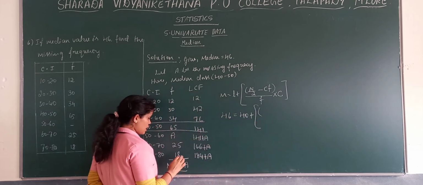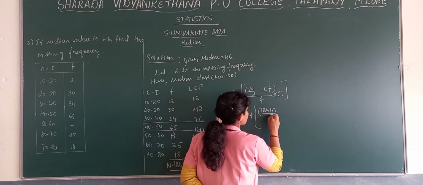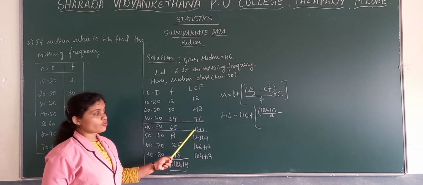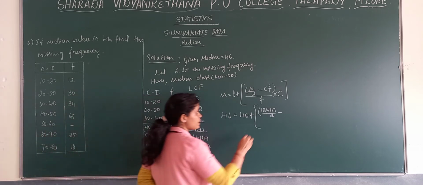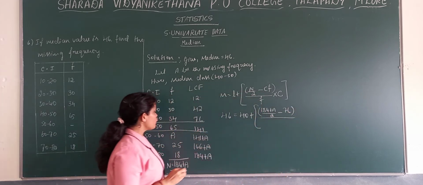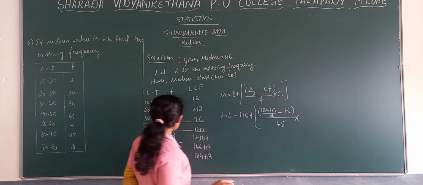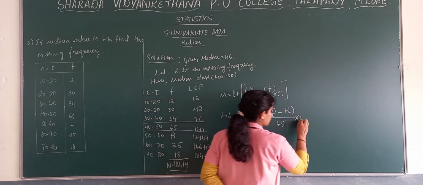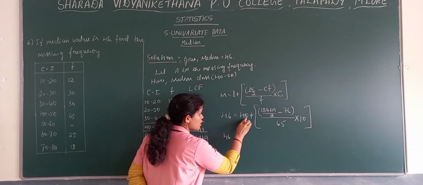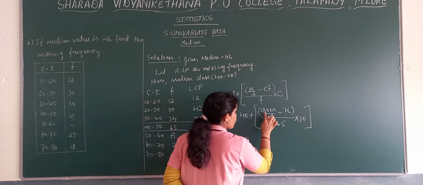n by 2. Write the n value: 184 plus a, divided by 2, minus CF, which is the cumulative frequency of the median class preceding, that is 76, divided by the frequency, which is 65, into c, that is the gap, which is 10. Now what we need to do? 46 minus 40 is equal to 6.